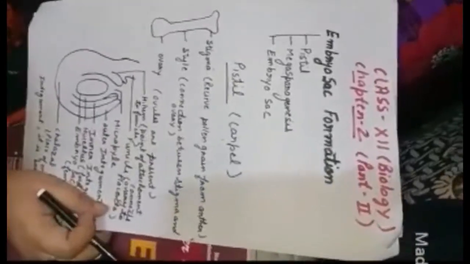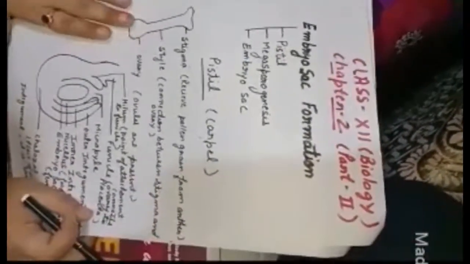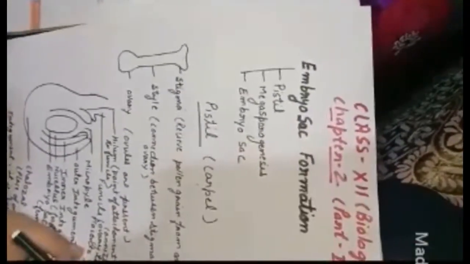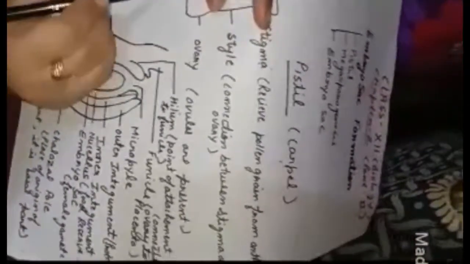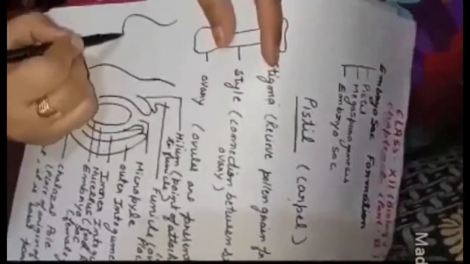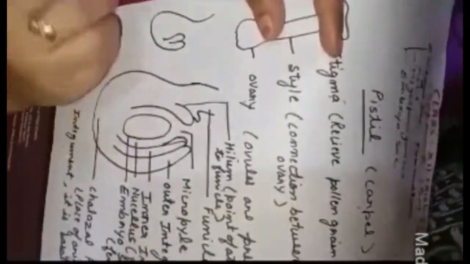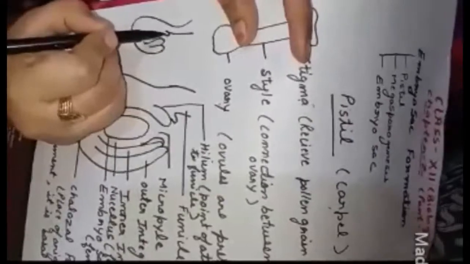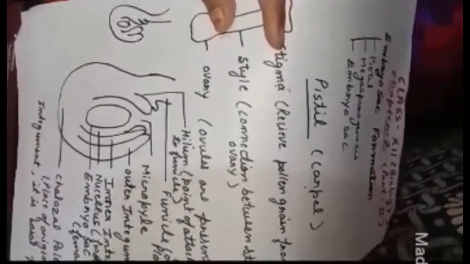Okay, now let me explain to you the structure of the ovule. This is the structure of the ovule. It is a very simple structure, very easy to draw also. Let me explain it in an easy way. Like this you can draw it. Then two integuments you will make, here 1, 2. This is only the simple structure of the ovule. It is very easy to make.